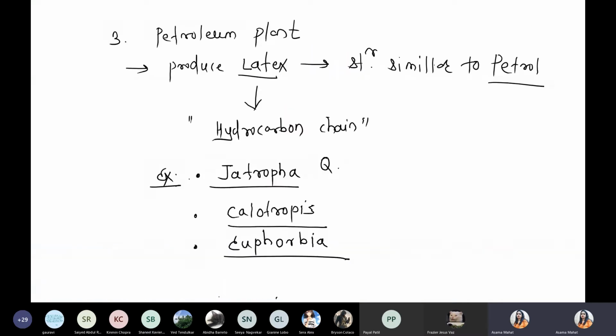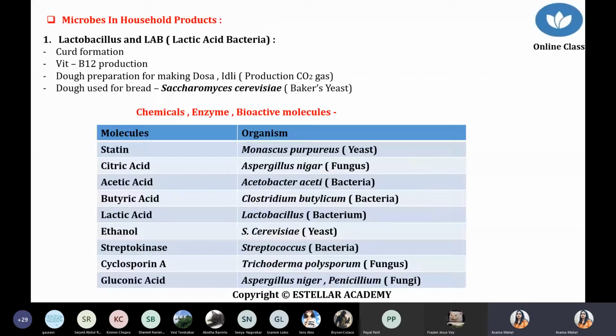So next point, we are talking about microbes in human welfare. And first of all, we are talking about the use of microbes, and the first point is the use of microbes in the household. One question came from this in NEET 2020, as it is in chart form. If you have the paper, solve it. Try to solve this because बहुत simple था. 2 question बने थे यहाँ से in tabular form. We are talking about a few conditions, few examples. First, you have to draw this table in your notebook.